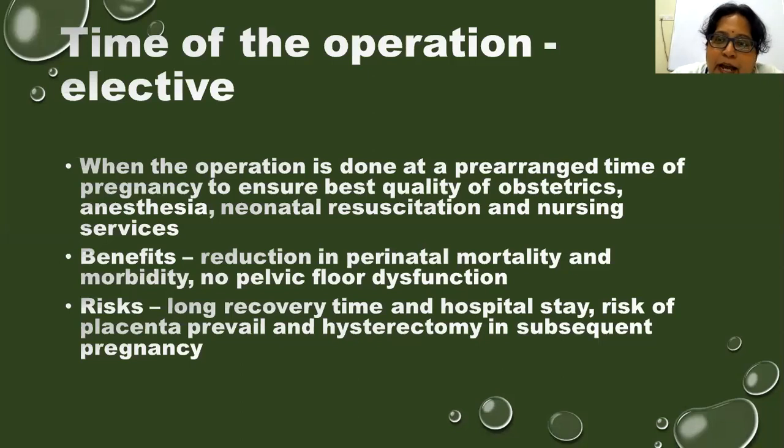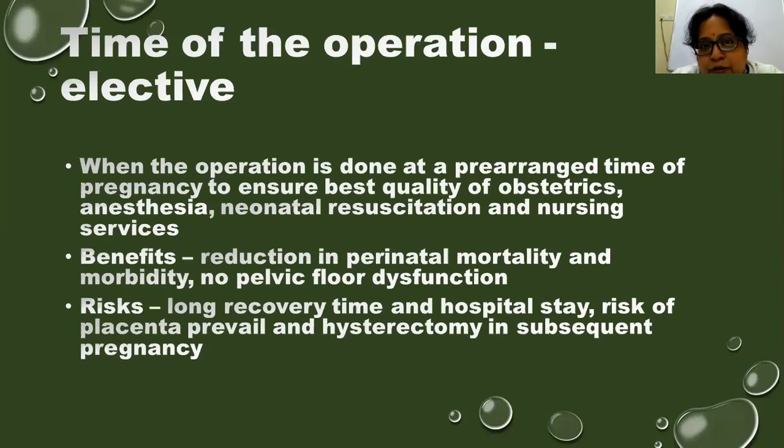All operations carry a risk. That is, there is a long recovery time and hospital stay. Like with any cesarean section, the recovery time might take up to 3 months, and the hospital stay up to 7 days, and there is a risk of placenta previa and hysterectomy in subsequent pregnancy.